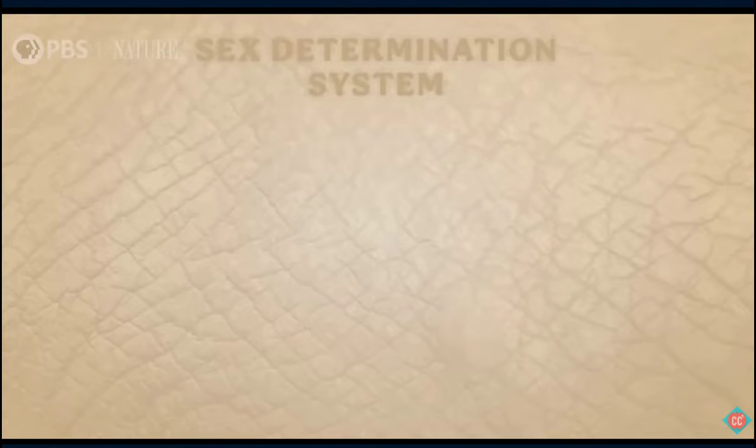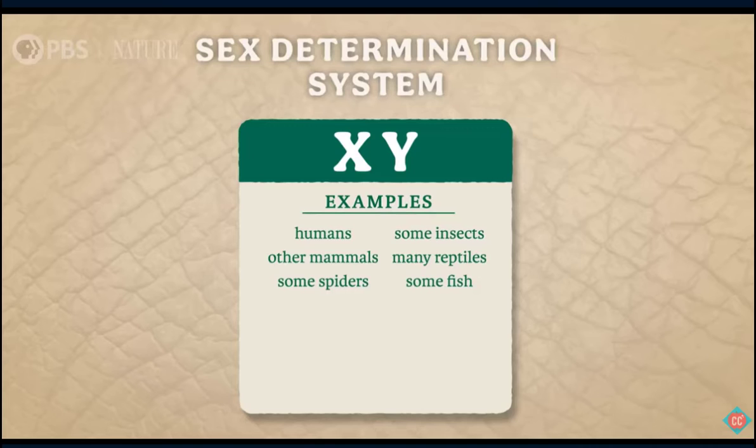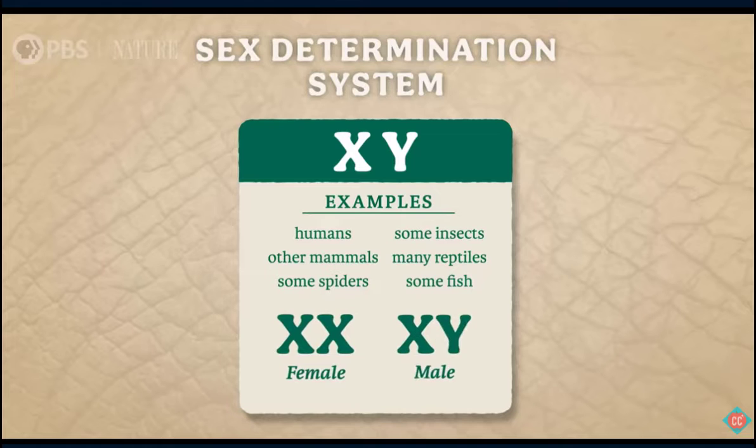Like some animals, including humans, have an XY sex determination system. We don't all share the exact same X and Y chromosomes, but similar allosome combinations produce similar biological sex characteristics. So in the XY system, individuals that get two of the same allosomes produce high investment gametes and are called female. And individuals with two different allosomes produce low investment gametes and are called male.